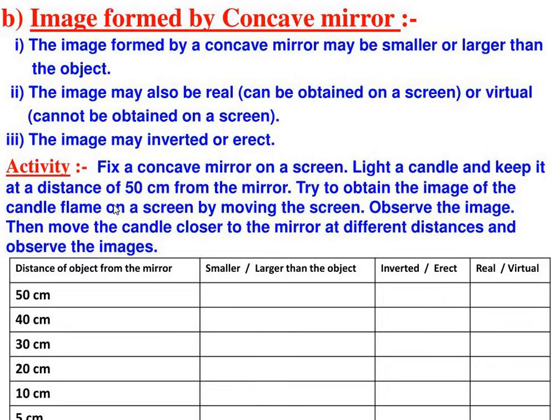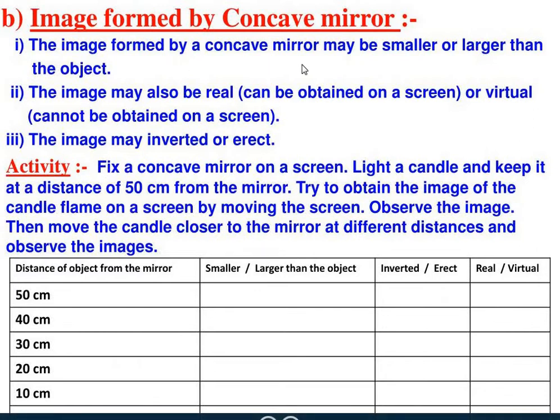What do you observe? As you move the concave mirror away from the candle, you will find that you have to bring the screen closer to the candle to get a sharp image of the candle flame. At one point, the screen is almost at the same point as the candle. After this point, you will have to bring the screen on the same side of the candle as the concave surface. Right? So this is all about the image formed by a concave mirror.